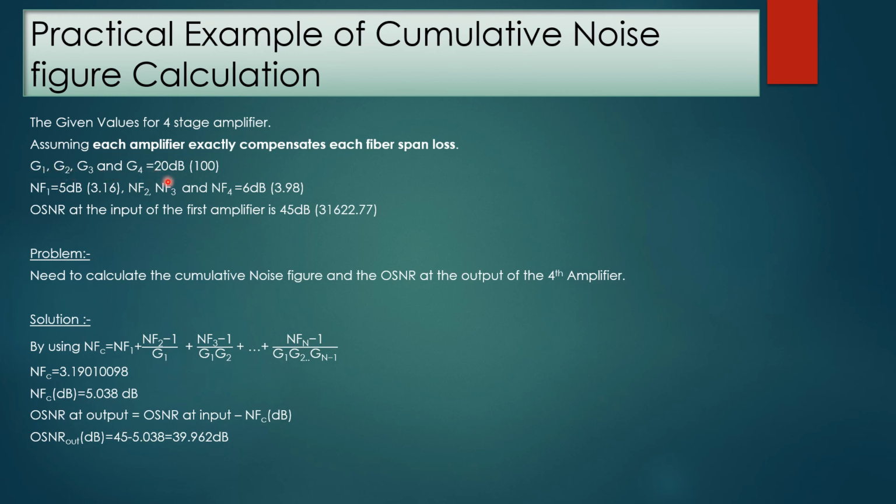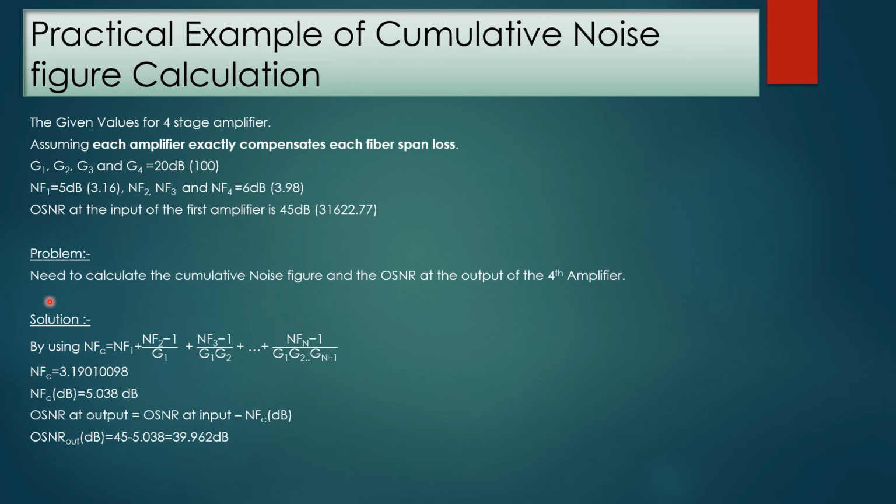Converting it to the normal value, the gain is equal to 100. Noise figure 1 is equal to 5 dB, that is 3.16. Noise figure 2, noise figure 3, and noise figure 4, meaning the noise figures of the second, third and fourth amplifiers, are equal to 6 dB, that is 3.98. OSNR at the input of the first amplifier is 45 dB, that is 31622.77.